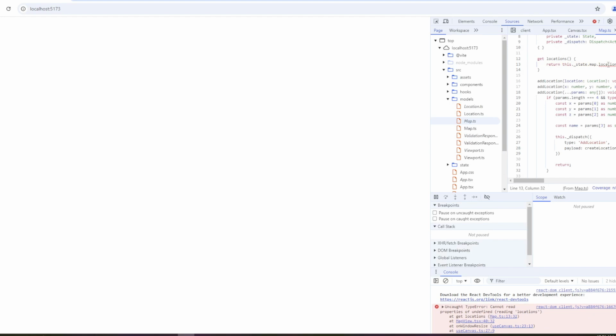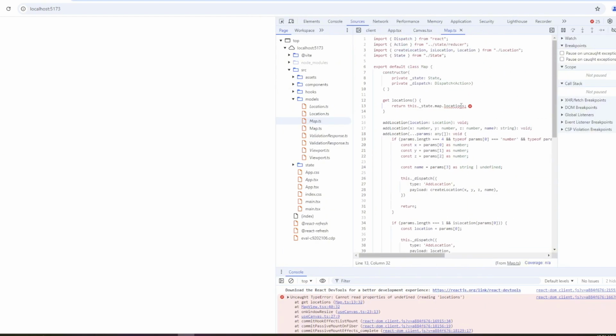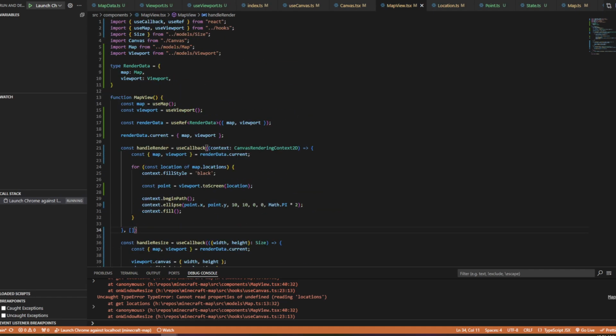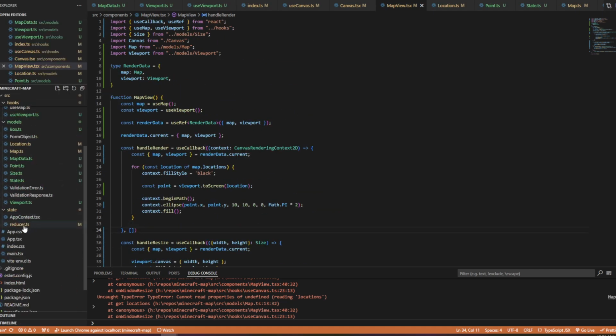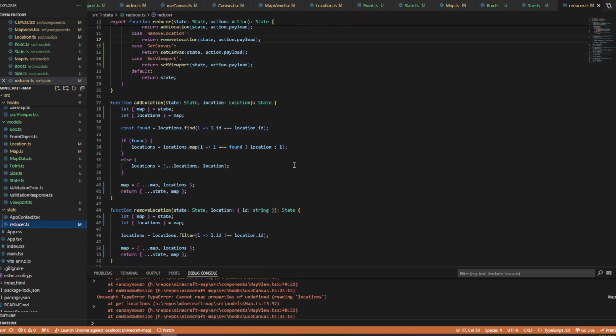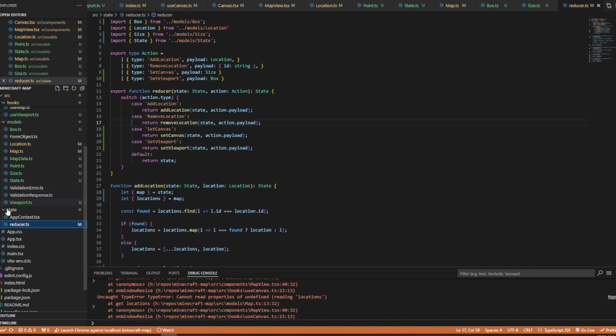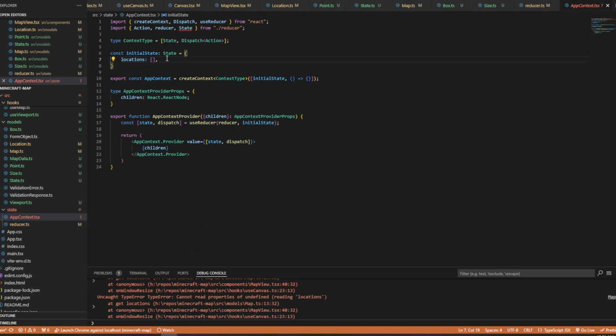Undefined. Interesting. I think this might have something to do with our create for our map data. I'm not seeing a map. Well, let's go to our context. I think it might be when we're setting up the initial state. Yeah, see right here, initial state. This isn't right.